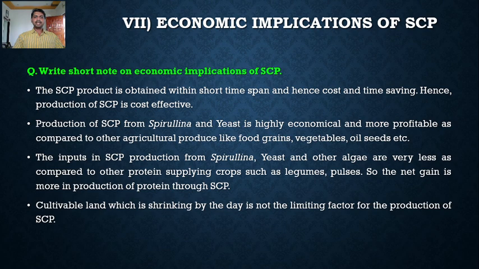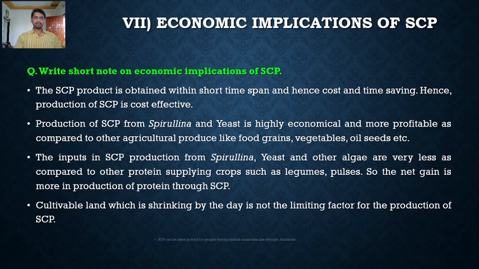The cultivable land which is shrinking by the day is not the limiting factor for the production of SCP, because SCP production can be done in very small space. If you compare it with other protein supplying crops such as legumes and pulses, the cultivable land is shrinking day by day, so it is not the limiting factor for the production of SCP from microorganisms.